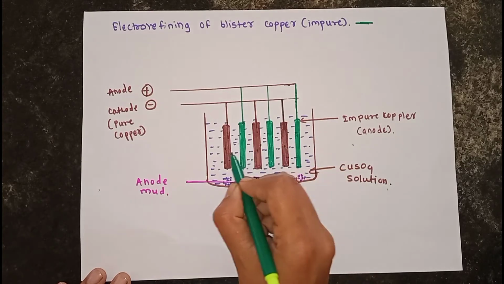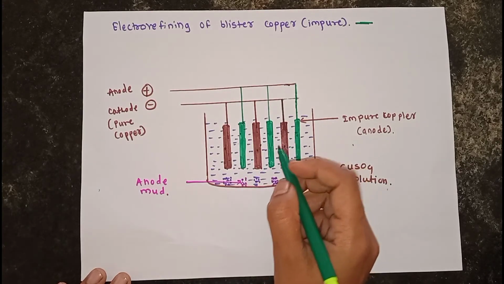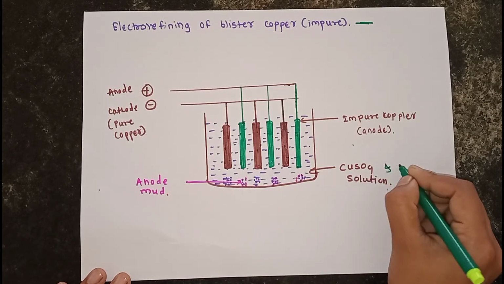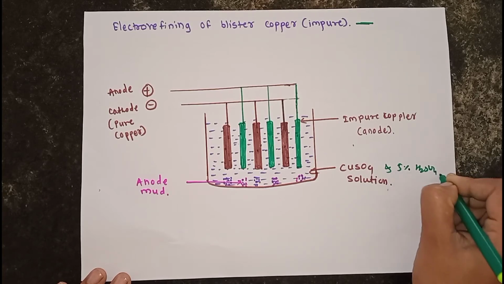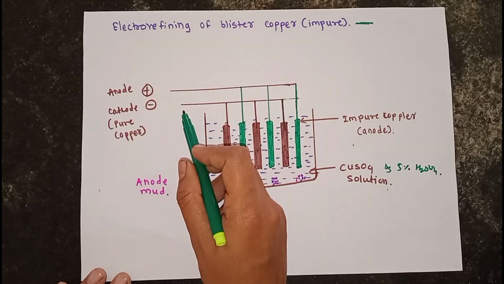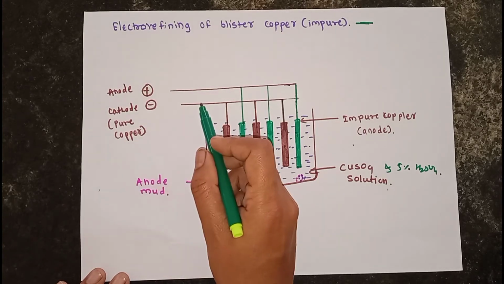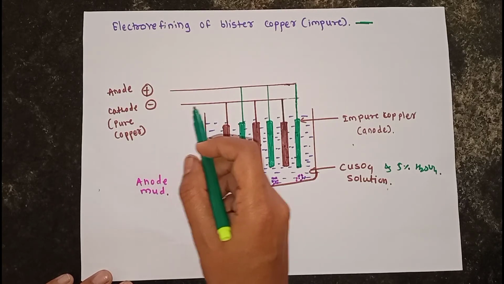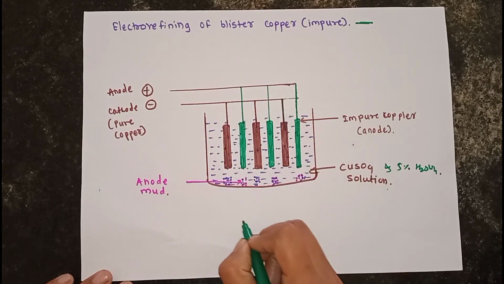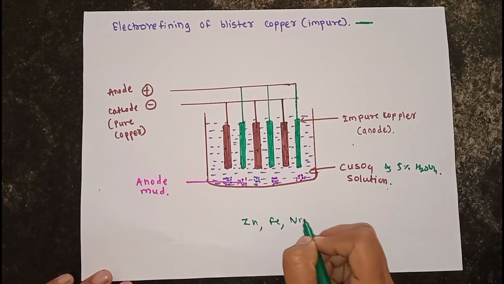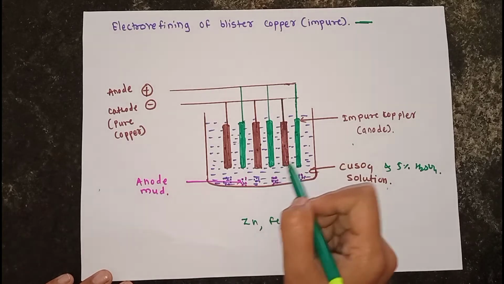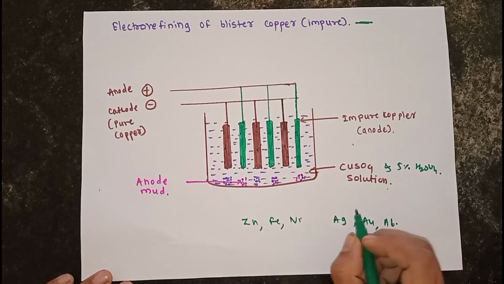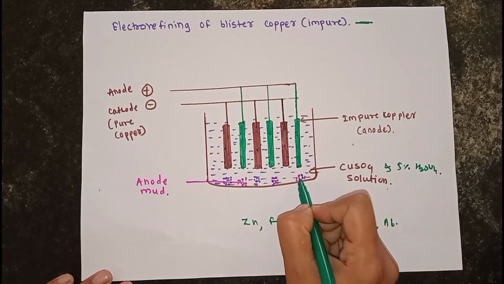It is suspended between the two plates of anode. The electrolyte solution used here is copper sulfate solution, with a presence of 5% H2SO4 in it. Okay, and a direct current at a low voltage is used. When the current is turned on, the impurities of more active metals like zinc, iron and nickel go into the solution as metallic ions. The less active metals like silver, gold and antimony are not ionized but crumble down from the anode